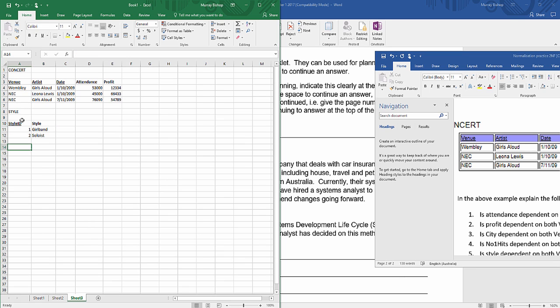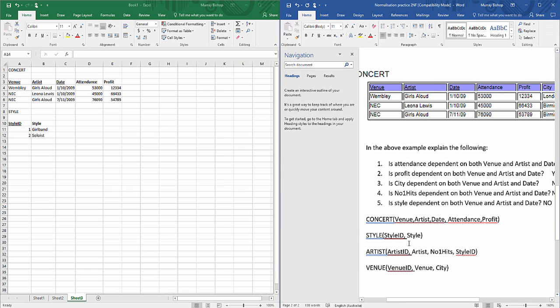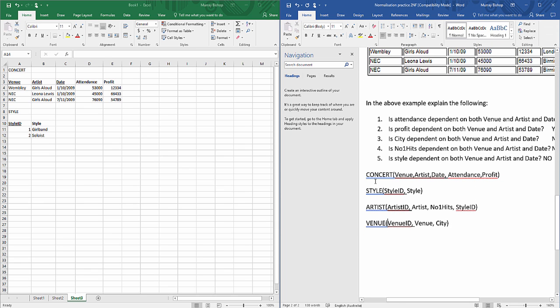Cool. I would encourage you to think, or if you can do it on a bit of paper, to try and do our next tables, which, as a reminder, were artist and venue as well. So we would need this artist ID that we've just made up to link the artist, the number 1 hits, and the style ID foreign key, and then also the venue with the venue ID as the primary key, and the venue and the city there.